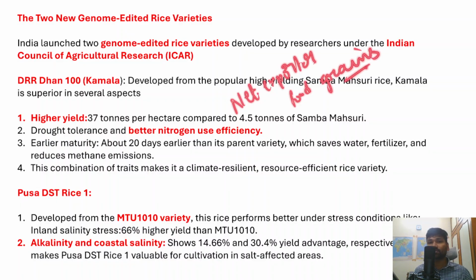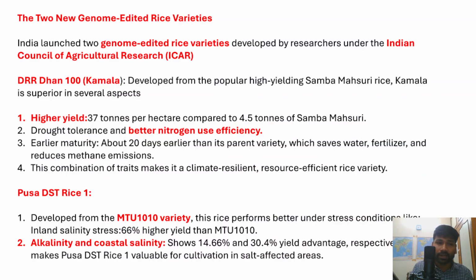This is the advantage, because it would have a higher yield of around 37 tons per hectare compared to 4.5 tons of the Samba Masuri variety. Now you can imagine how significantly the yield increases.